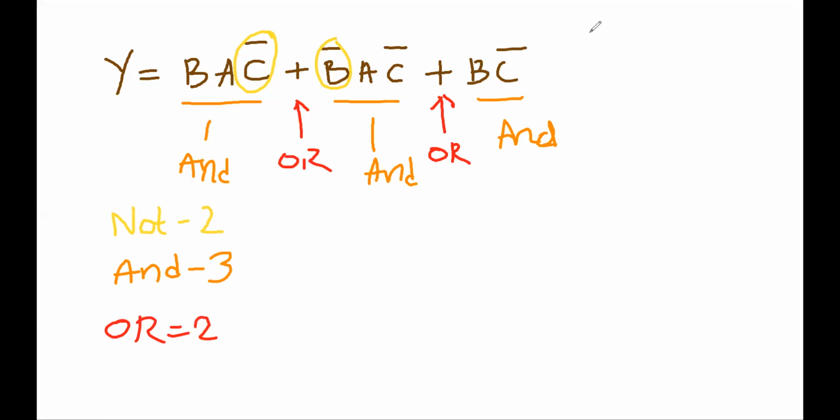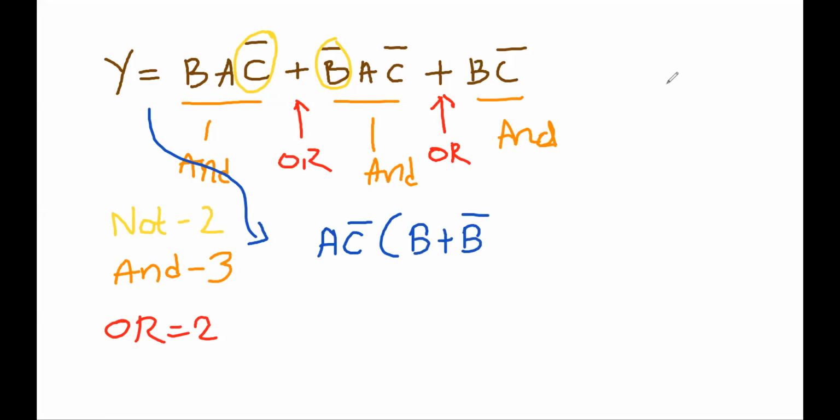So how to reduce? Let's say from this expression, I will take A C complement common. So what you will get? B plus B complement, plus B C complement. What is B plus B complement? B or with B complement is 1. So this expression is 1. So what it will reduce to? A C bar plus B C bar.